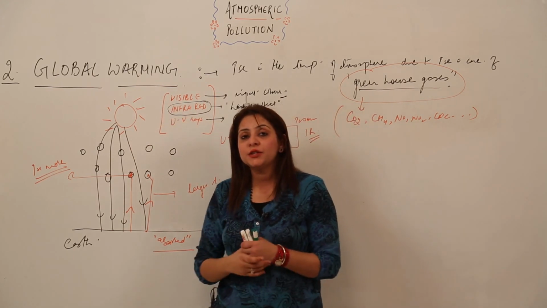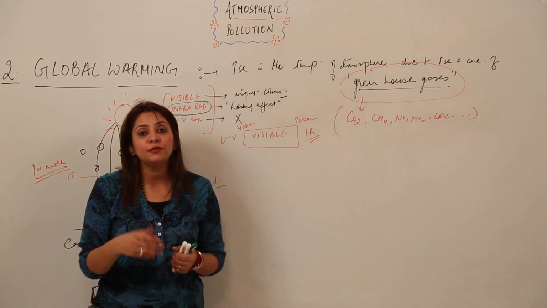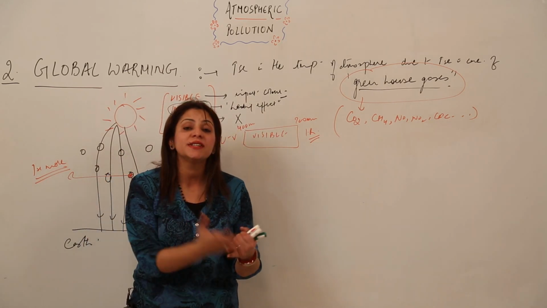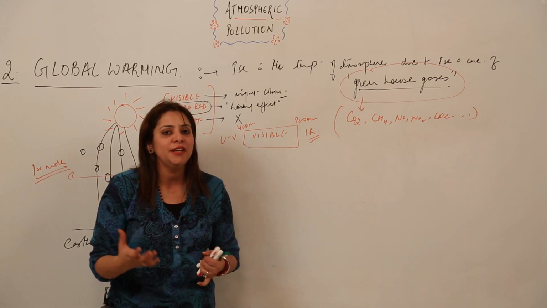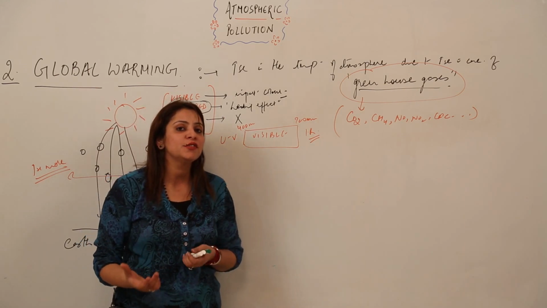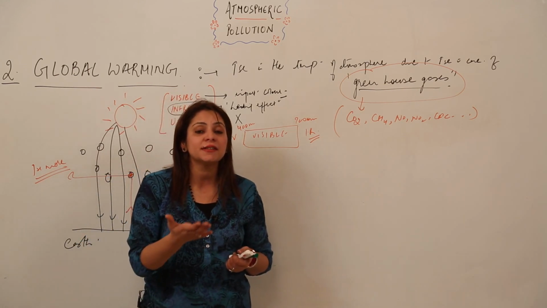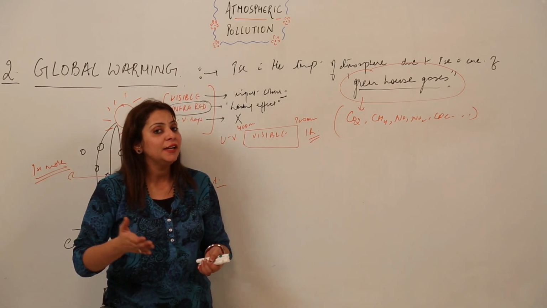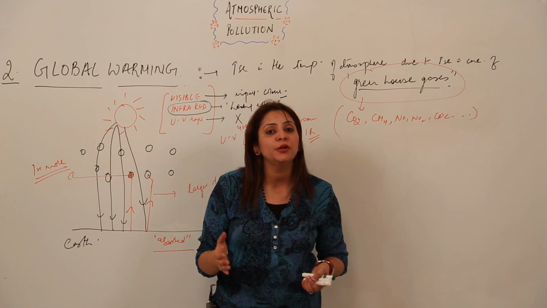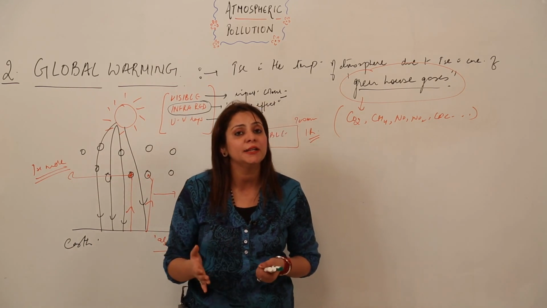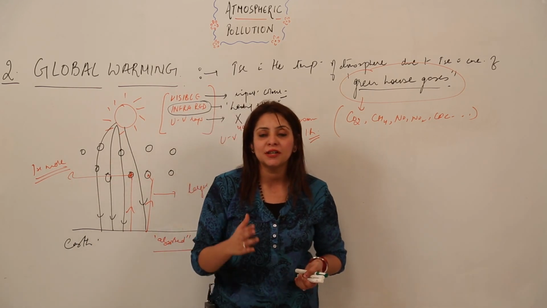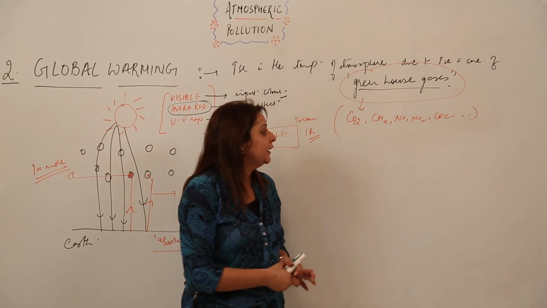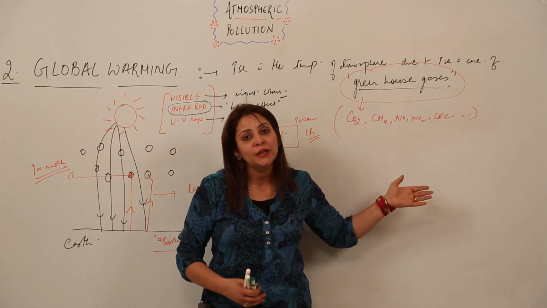Now, what other things can you do? We can use fuels like LPG and CNG. You know that they are also eco-friendly fuels. The main component of CNG is methane, that is, compressed natural gas. It does not cause any kind of pollution. Similarly, we have LPG, that is liquefied petroleum gas. The main components are propane and butane. It again does not cause pollution or liberate these kinds of gases. So we can do that.